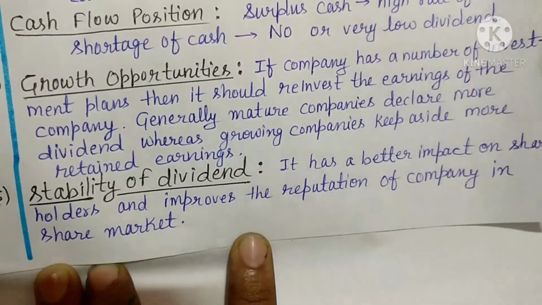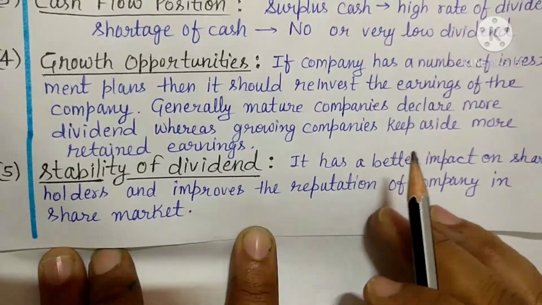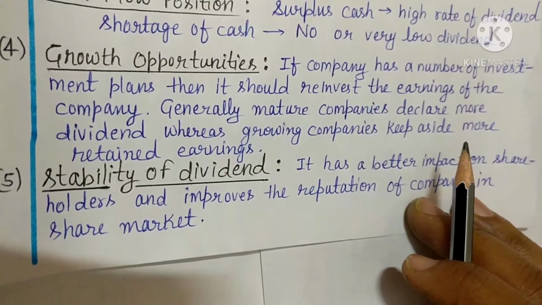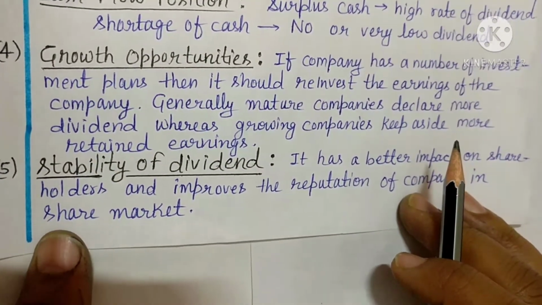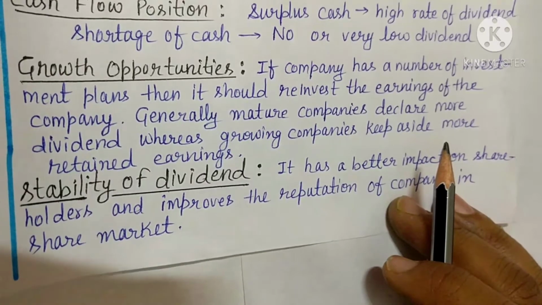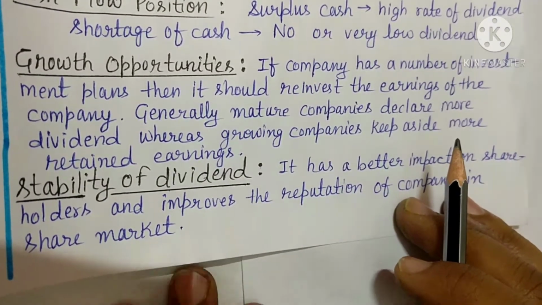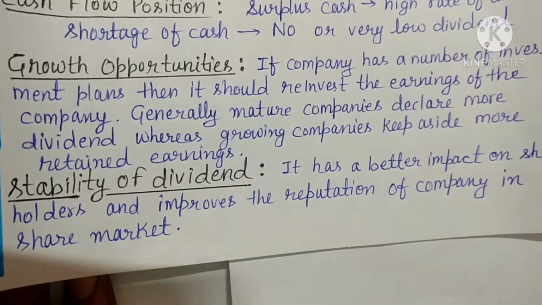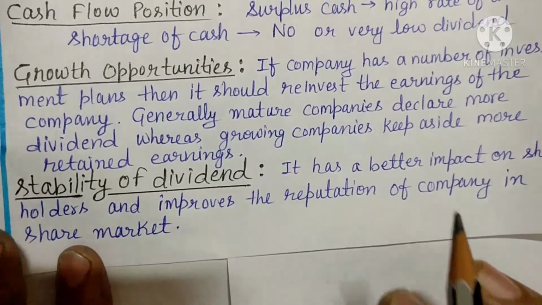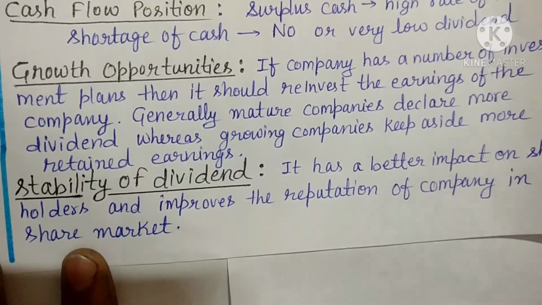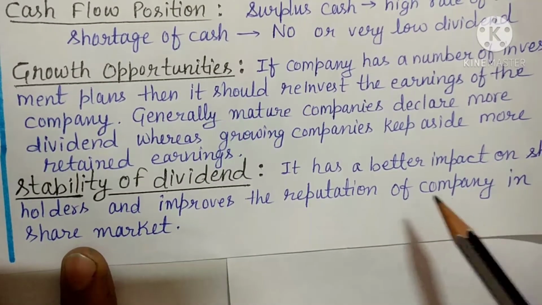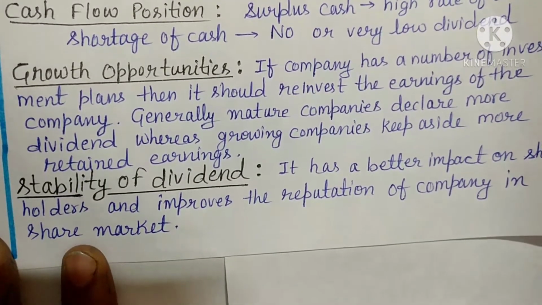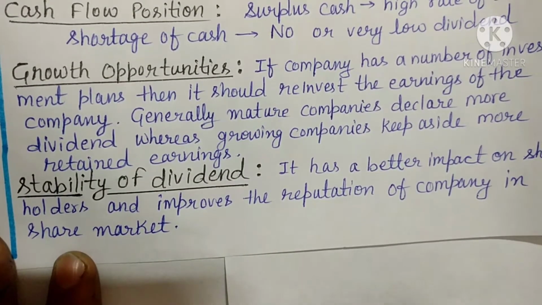Now the next point, that is the fifth point, is what? Stability of dividend. It means that some companies have fixed their rate of dividend, that every year they give 10% dividend on their investment. So it is already fixed. Whether the company is in loss or profit, they will give 10% every year. This creates better confidence among shareholders that they will get some dividend, the 10% fixed rate. So it has a better impact on shareholders, and it improves the goodwill, or you can say reputation, or image of the company in the share market.